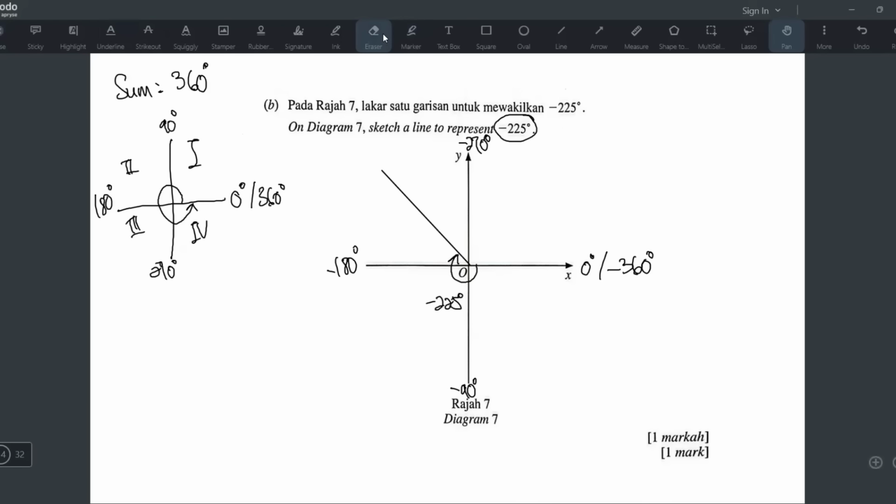Of course, this one is just my explanation. I'll leave it there. But this one you don't write. You won't write it in the exam. You only show this. Okay, that's all.